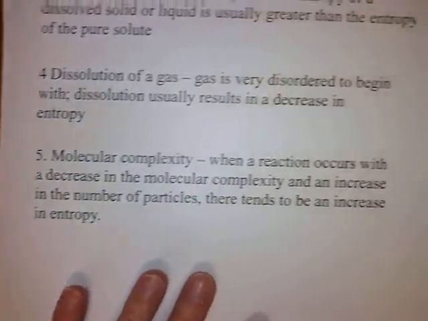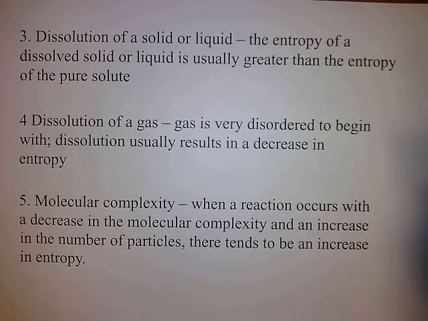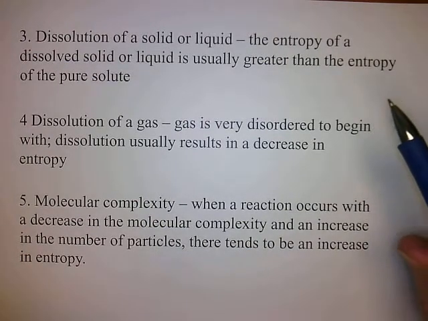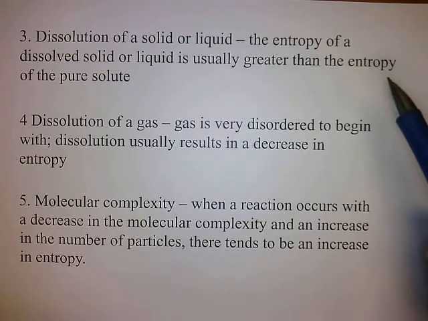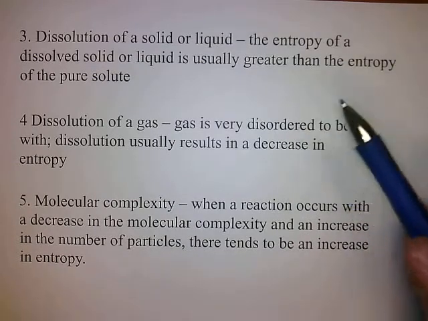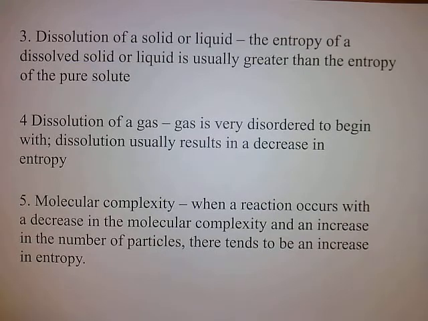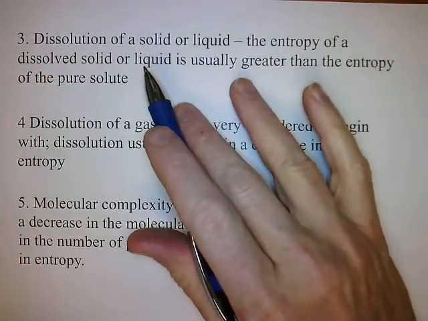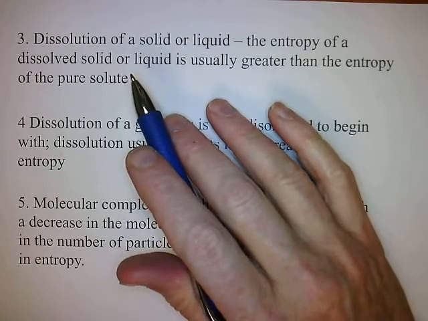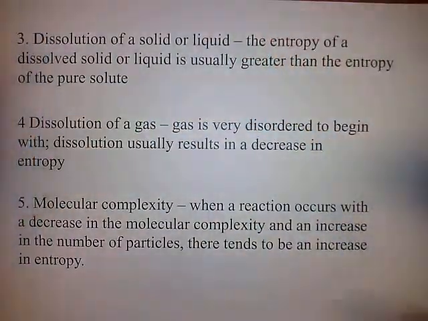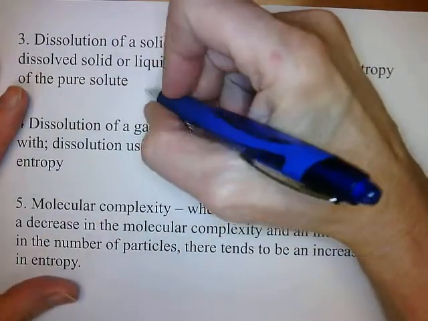The third thing is dissolving a solid or liquid. The entropy of a dissolved solid is usually greater than that of the pure solid. So in other words, when you dissolve a solid in a liquid, typically the entropy is going to increase. That's because in a solid, all the ions are packed together.